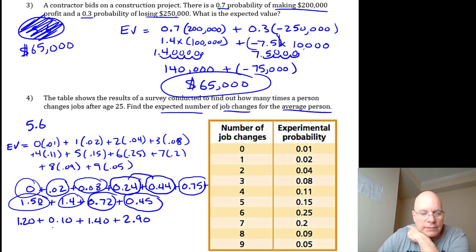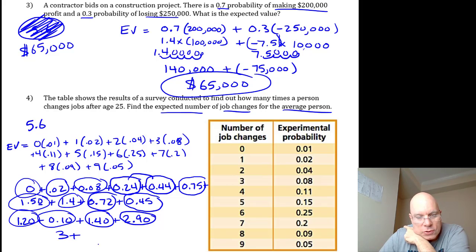You can see now that all of the hundredths have sort of gone to 0. 2.9 plus 0.1 is 3. And 1.4 and 1.2 is 2.6. So, yeah, 5.6 is the expected value.